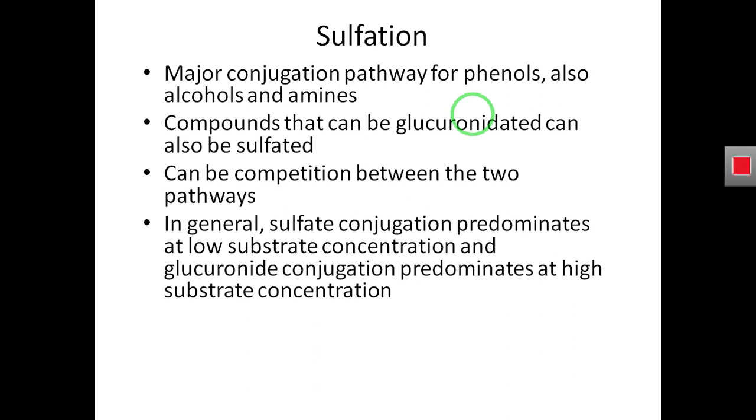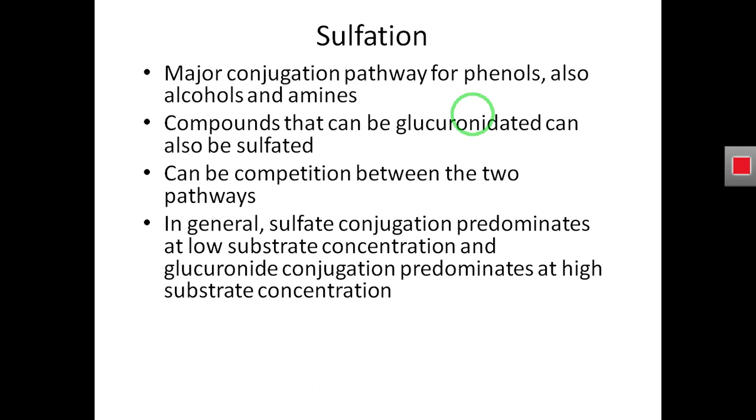So at this part we have to design the drug. If a drug has a phenol moiety and we need it in our body for a longer period of time, we design this drug in such a way that it cannot easily undergo sulfation, so it cannot easily be excreted from our body, and we can achieve its biological activity for as much time as we need.